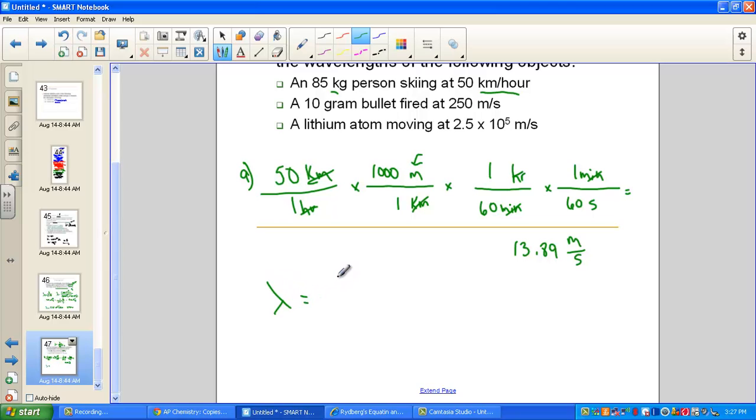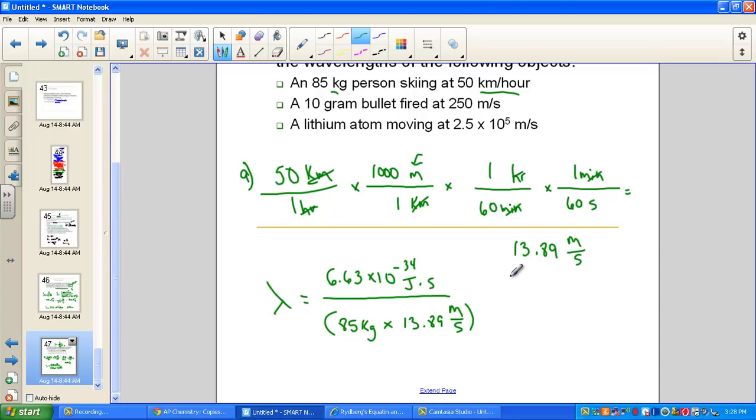Let's solve for wavelength. Wavelength is equal to Planck's constant, 6.63 times 10 to the negative 34th, and that's a joule times second. Mass is correctly given as a kilogram, so we left that value alone. And now I have my velocity in the desired unit of meter per second. Units will then cancel. Remember, it's the joule that's making us have kilograms, meters, and seconds to get all the units to gel.